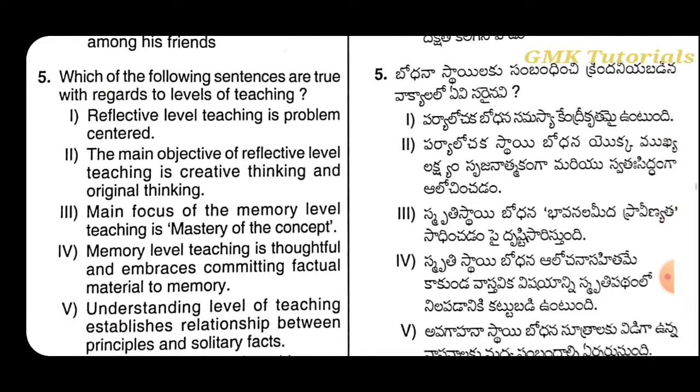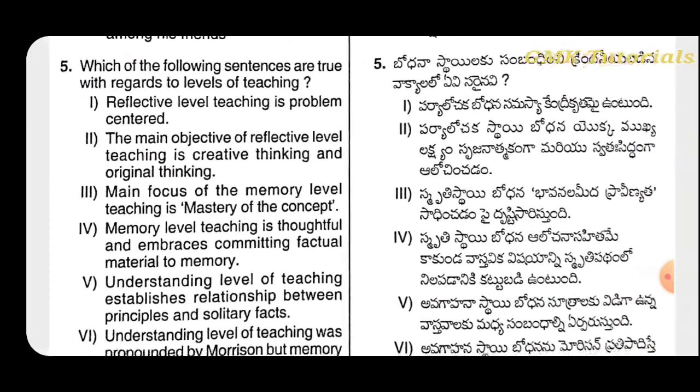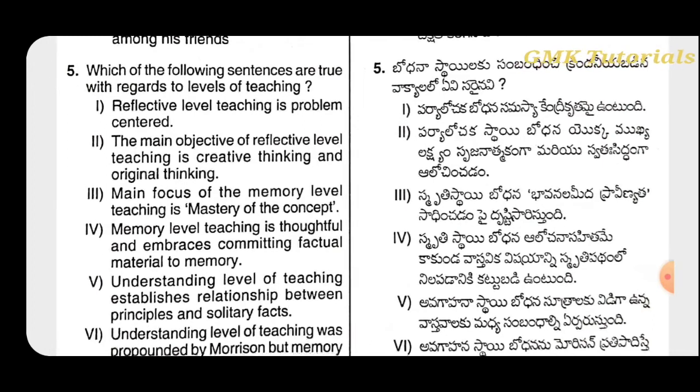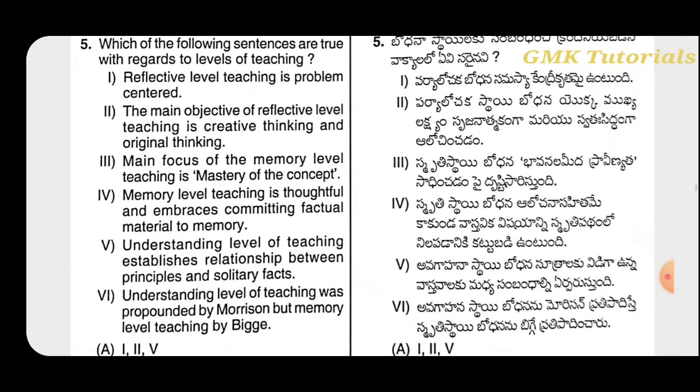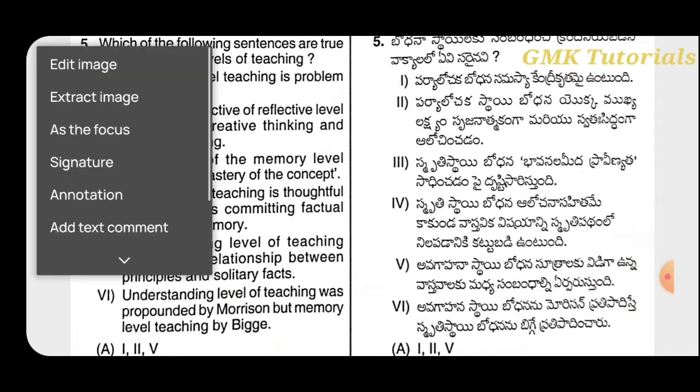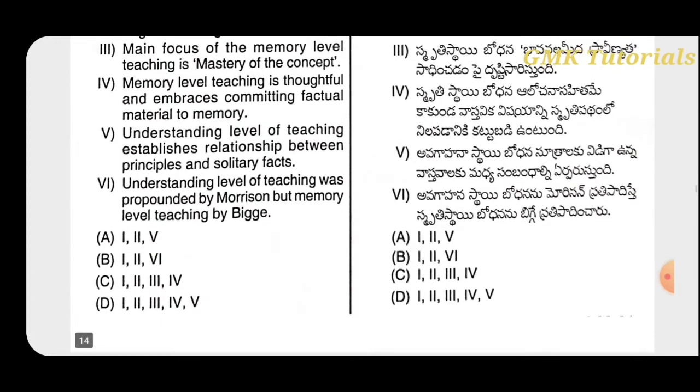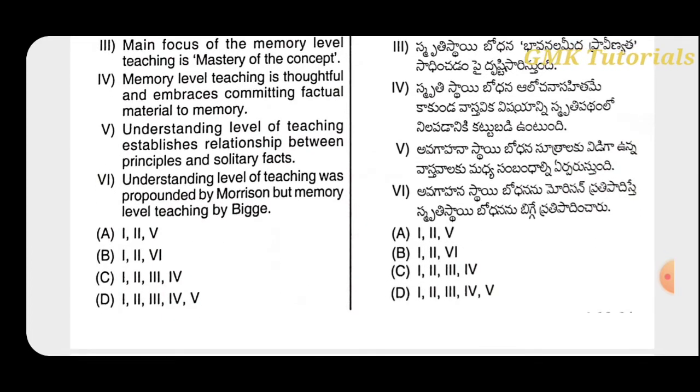Which of the following sentences are true with regard to levels of teaching? First one, reflective level teaching is problem centered. The main objective of reflective level teaching is creative thinking and original thinking. The main focus of memory level teaching is mastery of the concept. Memory level teaching is thoughtful and embraces committing factual material to memory. Understanding level of teaching establishes relationship between principles and solitary facts.